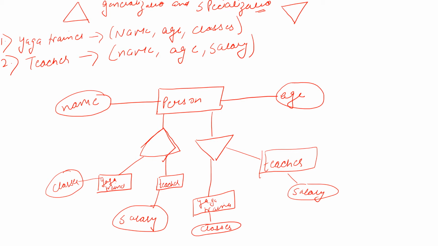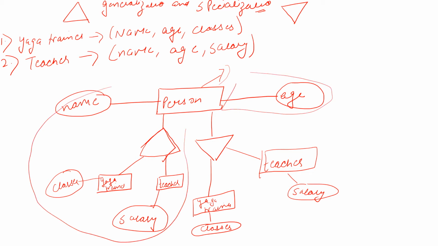Now let's take a look here. The person is a high level entity here, which is a generalized view. Two low level entities, yoga trainer and teacher, are combined or clubbed together to form a high level entity using the triangle symbol. In specialization, we are dividing this high level person entity into two subparts. One is yoga trainer and the other is teacher.